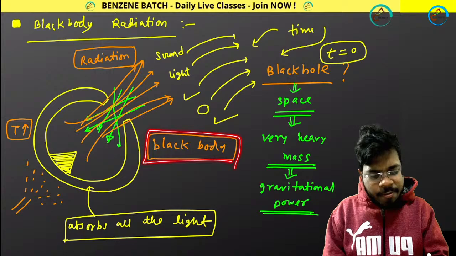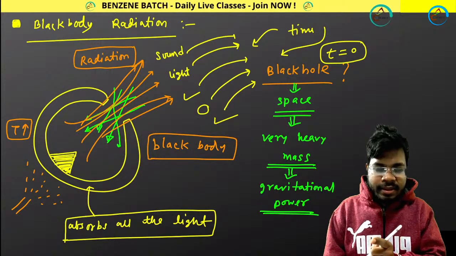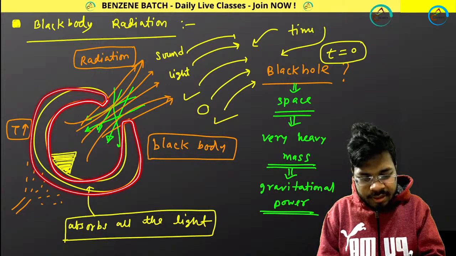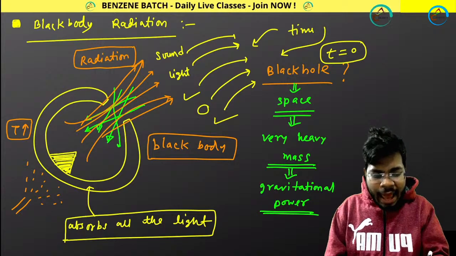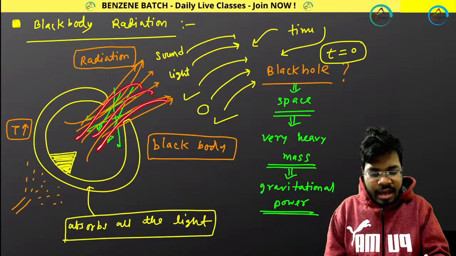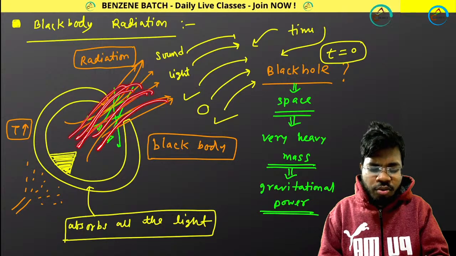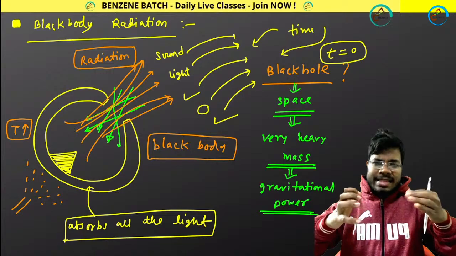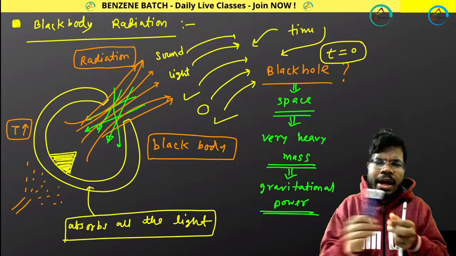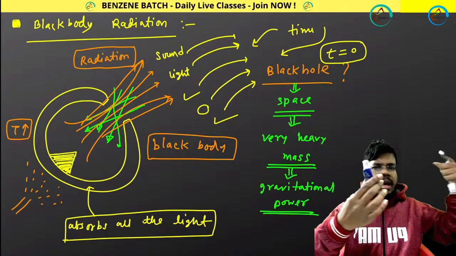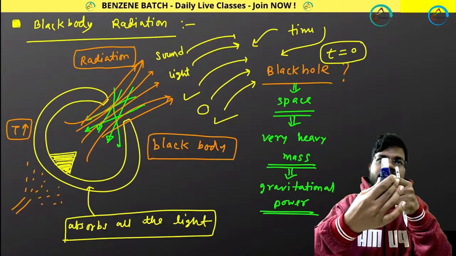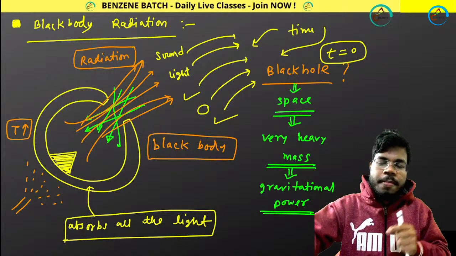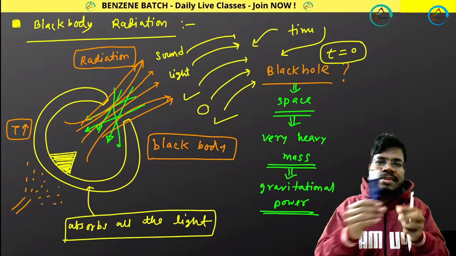So what is black body and what is radiation? Black body is basically a body, an object. This is my object I am drawing in this way, okay? So a black body is an object that absorbs all the light. And if it absorbs all the light, what happens? Have you ever thought why you can see an object? Because light is coming, getting reflected from that object and coming back to your eyes. That is the logic of how you can see any object.